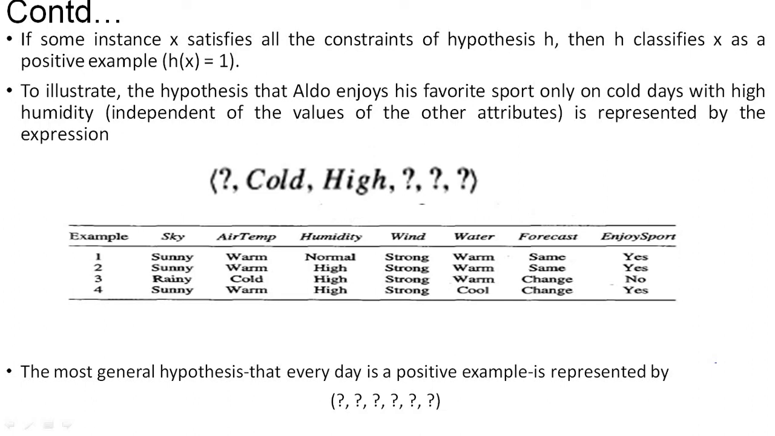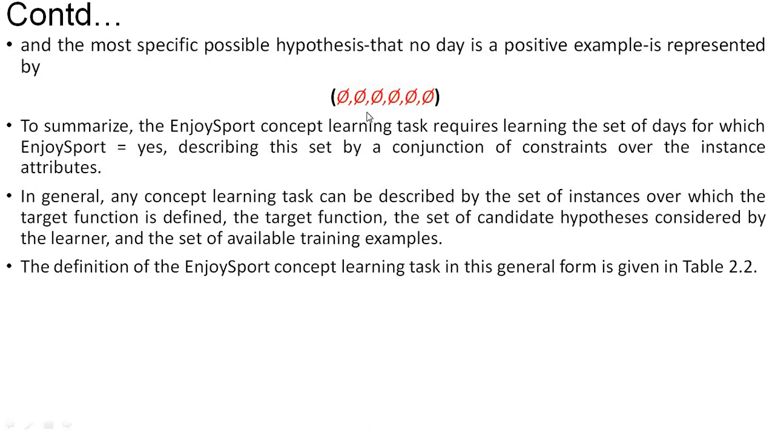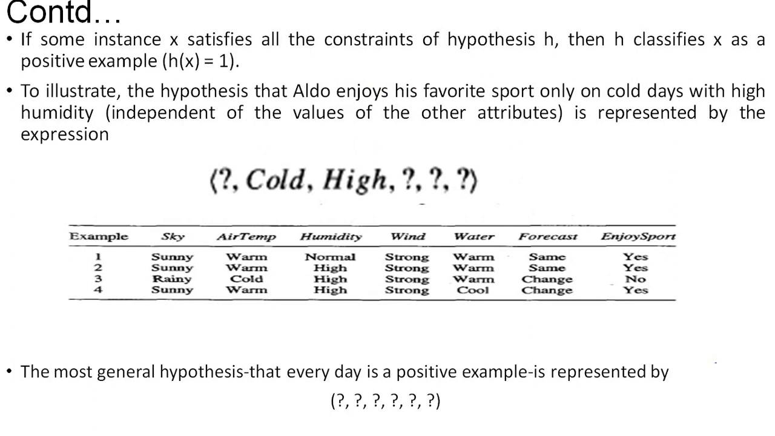Most specific is the other one. Most specific is nothing but all pi's, which means we are not accepting any values. This is called the most specific hypothesis, all pi's. All question marks is the most general hypothesis. Now look at this table.